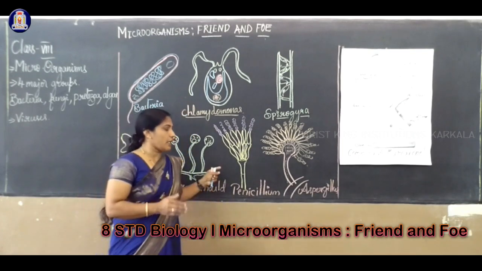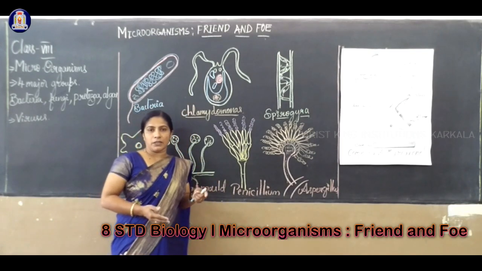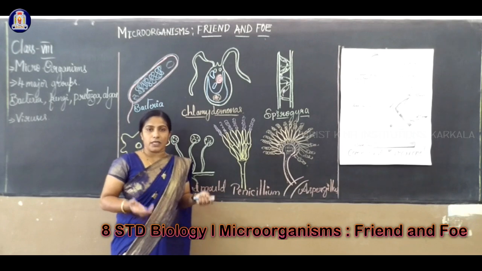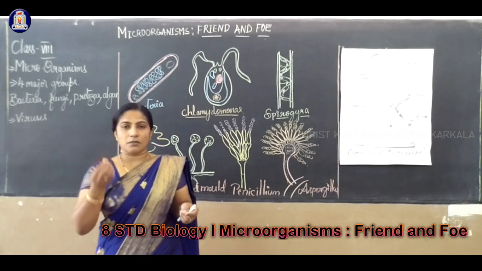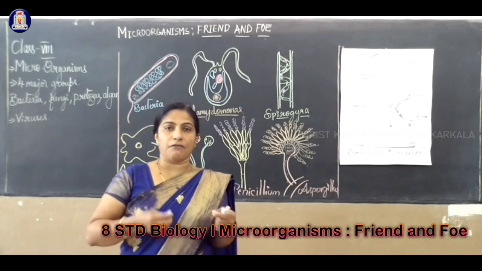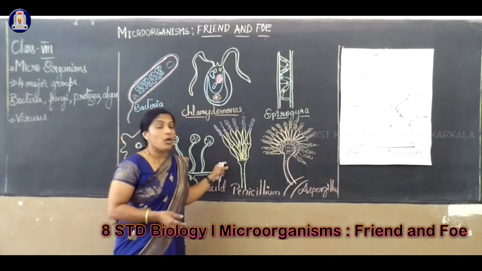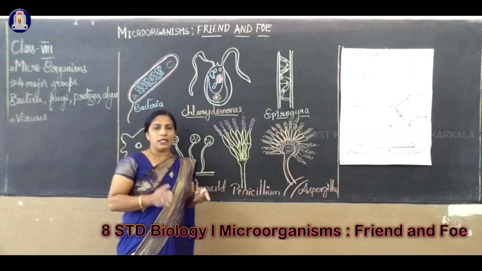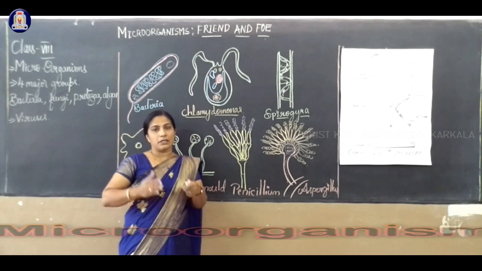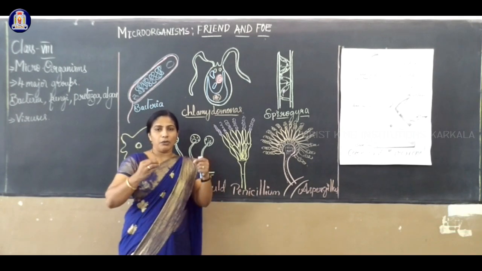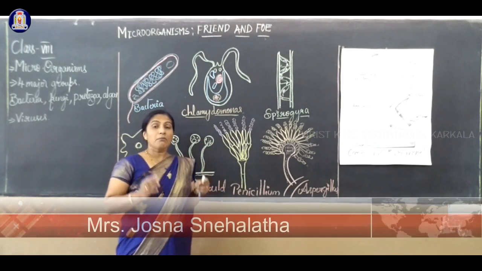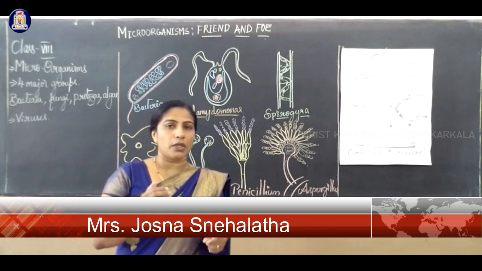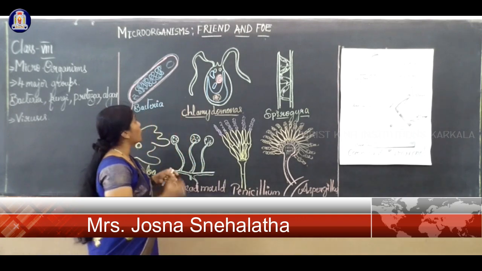So till now we have studied crop production and management. There are different types of crops, that are also living. Crop plants are also living organisms, and small organisms like some bacteria are also organisms. We know that plants and animals can be seen through our naked eye. But some organisms cannot, so today we are going to study microorganisms.